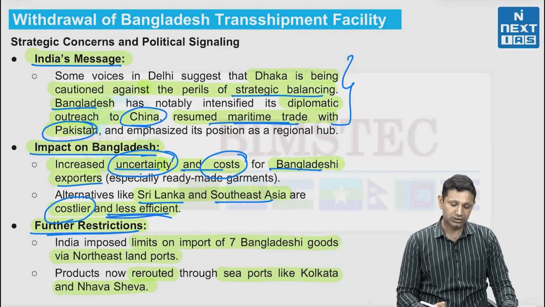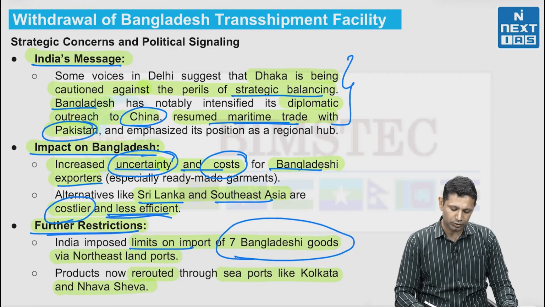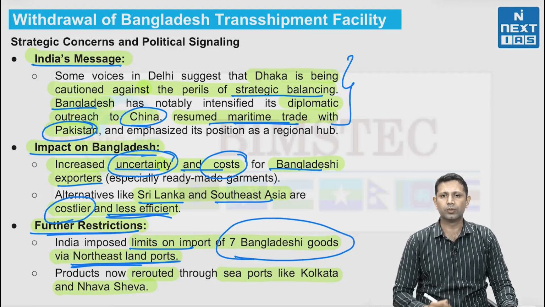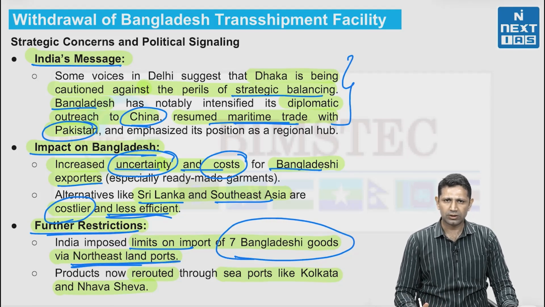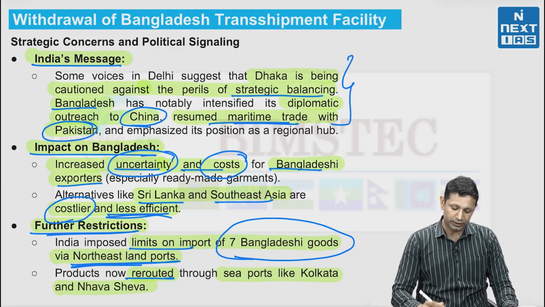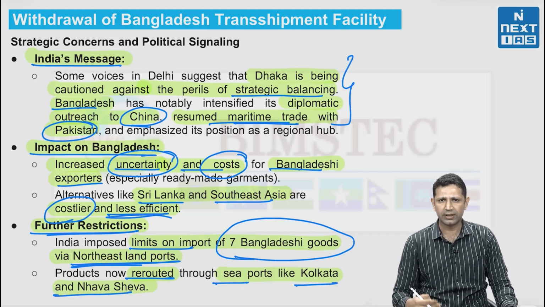Then third is further restrictions. India has also imposed limits on the import of 7 Bangladeshi goods via the Northeast Land Port. So, through the Northeast Land Port, these 7 items cannot be imported. Then products are now being rerouted through seaports like Kolkata and Nhava Sheva, which is going to increase their cost.